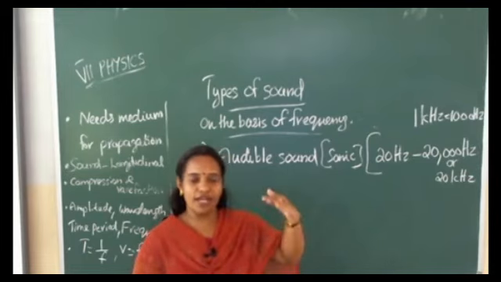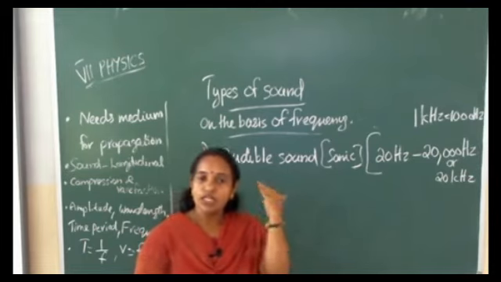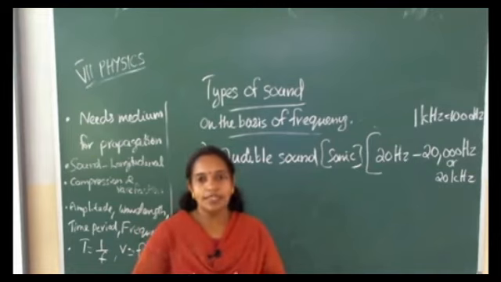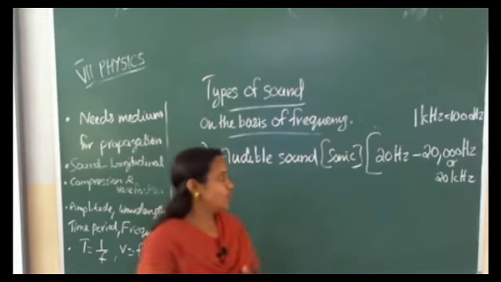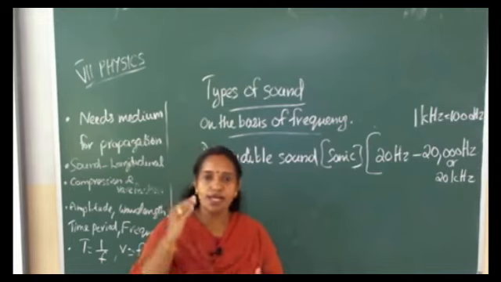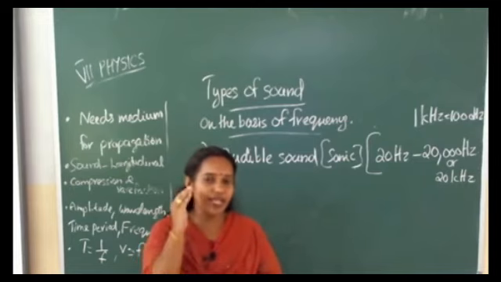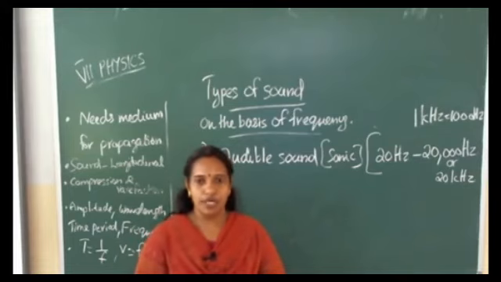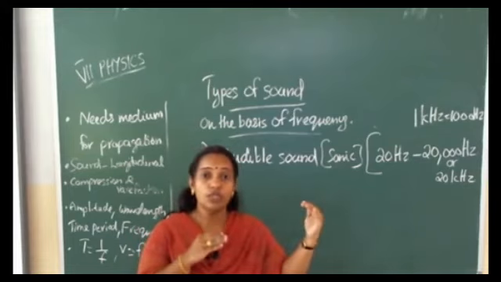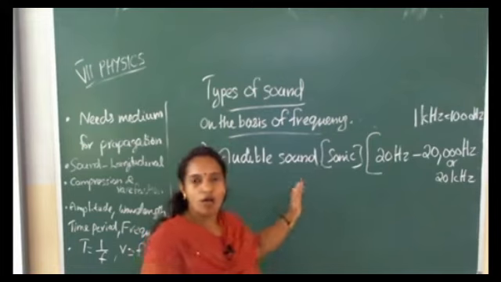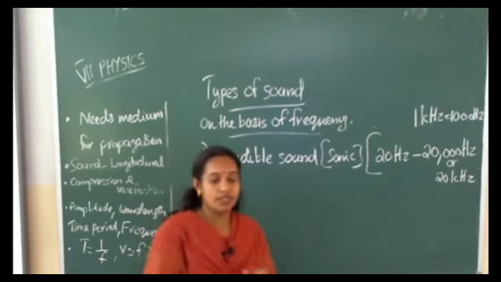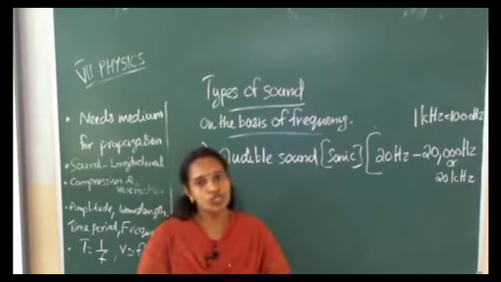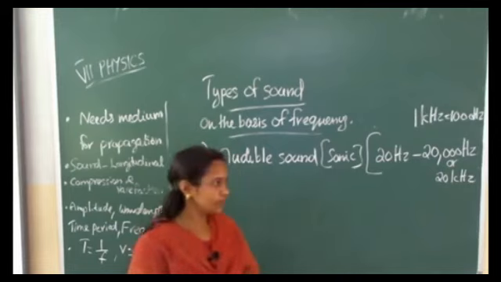Actually, infants can hear up to 35,000 Hz, and old people cannot hear up to 20,000 also. There will be variation. They can hear only up to 12,000 Hz. But we don't want to study those details. Only for normal human beings we are considering, that is 20 to 20,000 Hz.